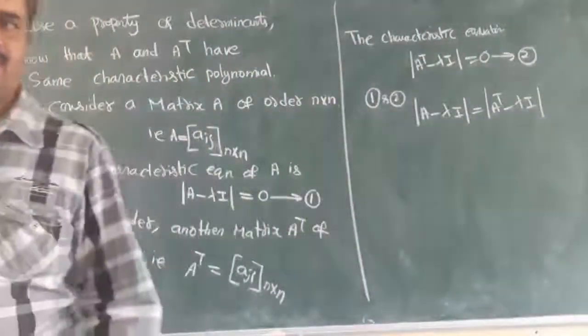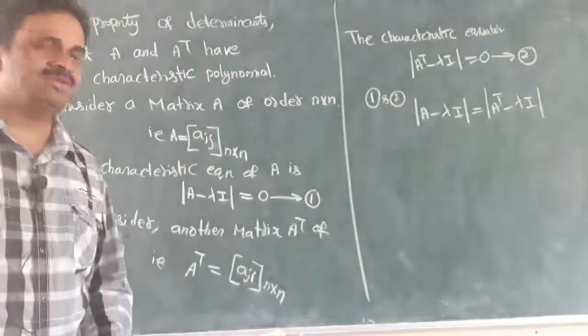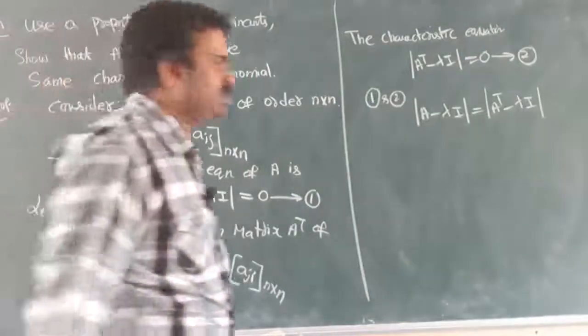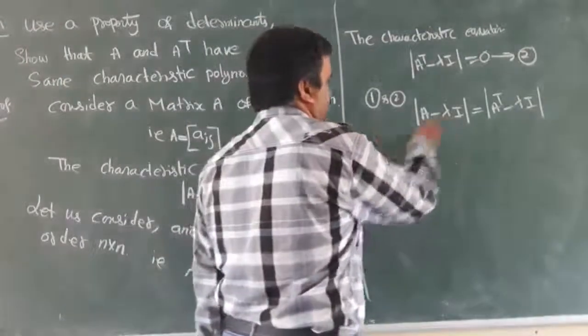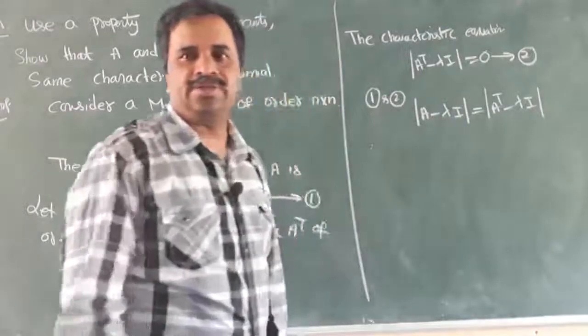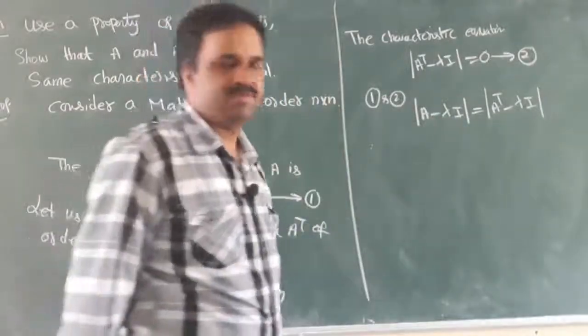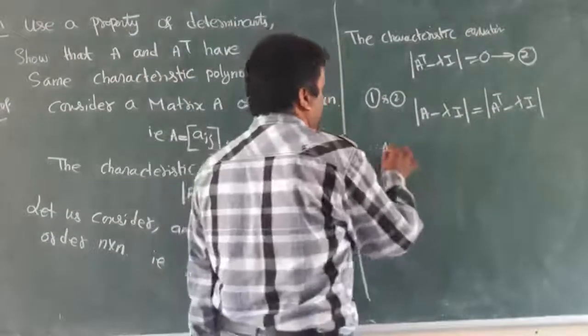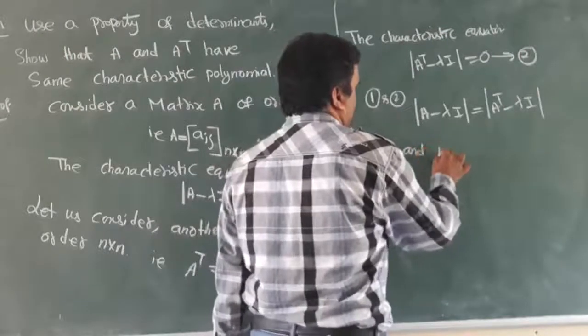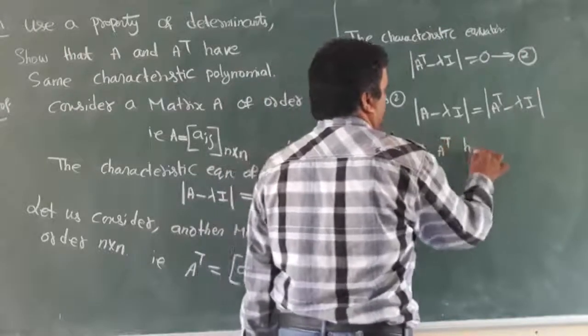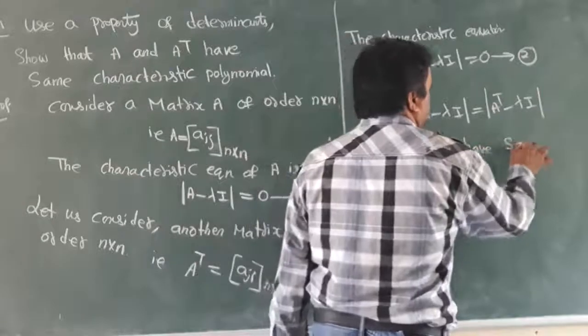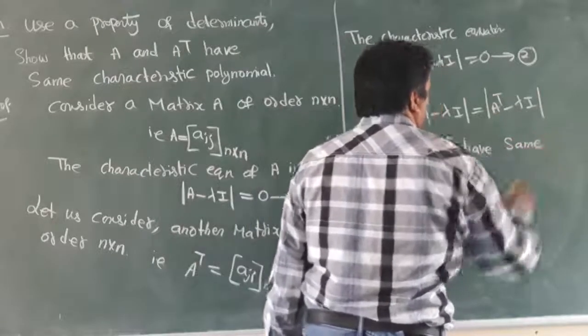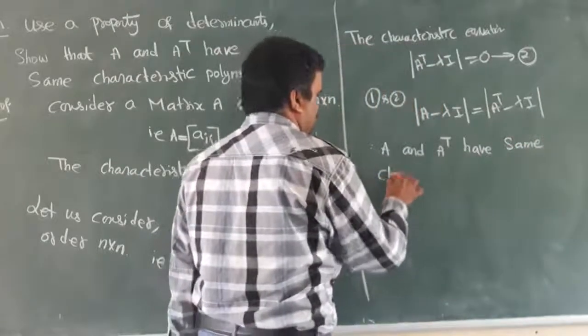Therefore, A and A transpose have the same characteristic polynomial.